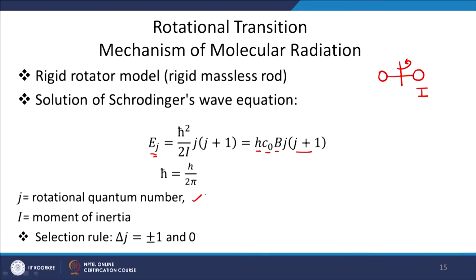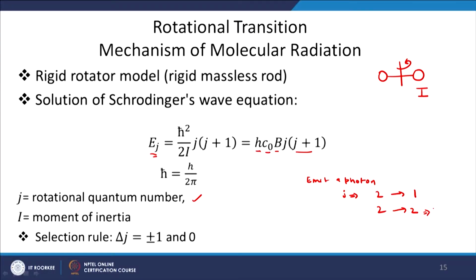Now, the transitions can happen with delta J as plus or minus 1 and 0. That means, if a photon is emitted, then J can go from 2 to 1, or it can go from 2 to 2 itself. That means the quantum number will decrease either by 1 if the photon is emitted, or it will not be changing at all.